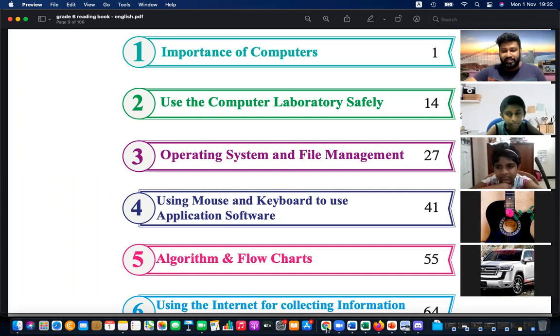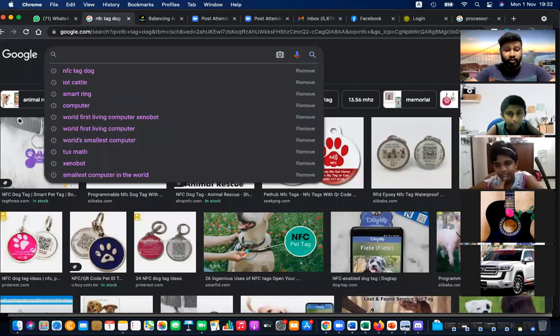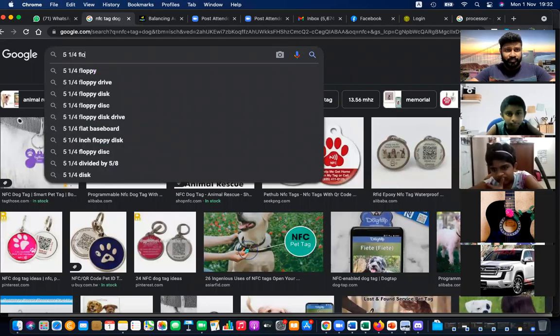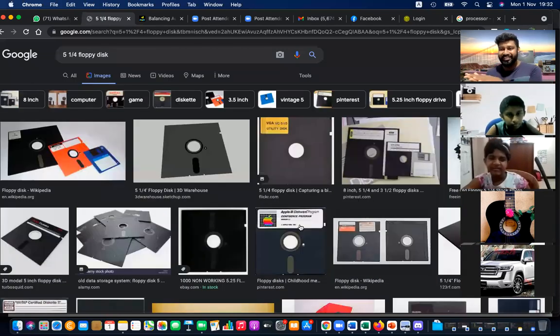Diskette means something like this. It's like a memory card. This is called a 3.5, and actually it was like a 5.25-inch floppy. So I had to put my operating system in this kind of disk and bring it to the school. It was like a large book. So I had to put everything into that, my operating system into this large book. Then I put this diskette into the computer. Then only the computer responded to me. Without the disk, if I forgot the diskette, the computer would not work because there was no operating system.